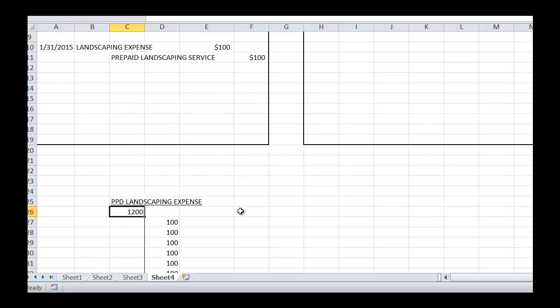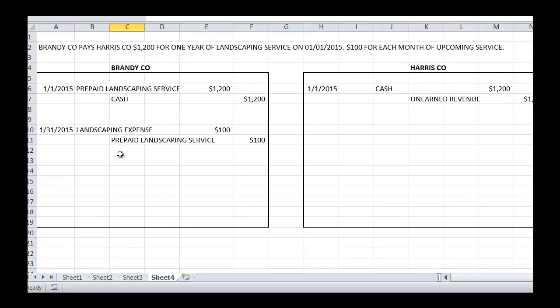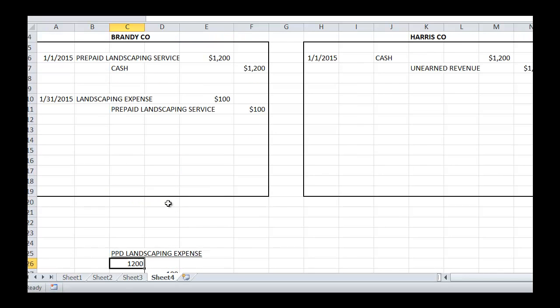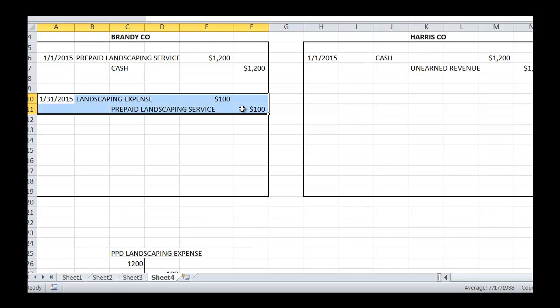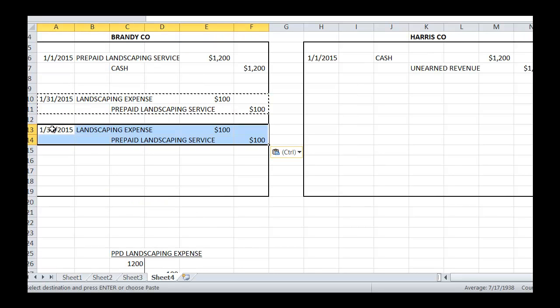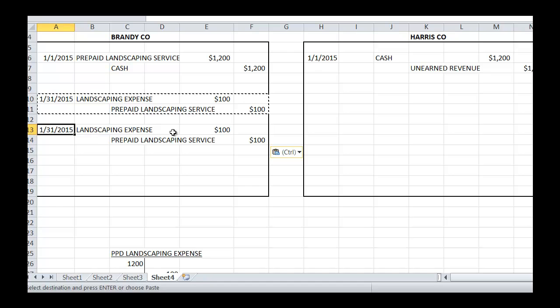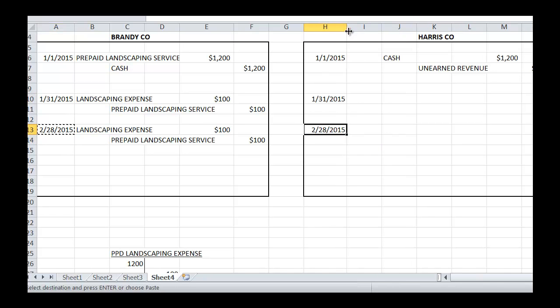And now the balance is 0. Let's take a look from Harris Company's perspective, and for each one of these 100s here, we would have another journal entry. So for example, then the next month when it came along, it would be maybe 2/28/15, and then the same for March and all the way throughout the year. Let's take a look at it from Harris Company, the landscaping company's, perspective. I'm just going to copy the dates over here, and let's widen that just a tad.